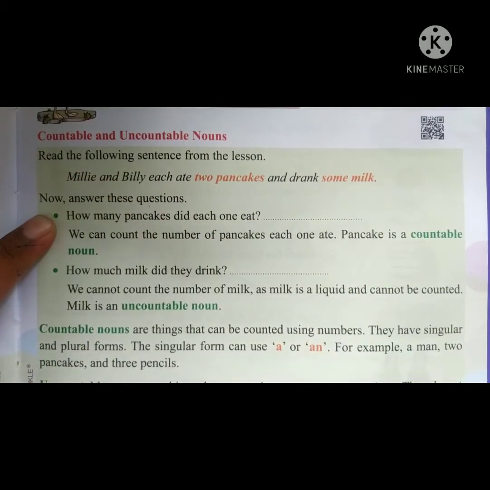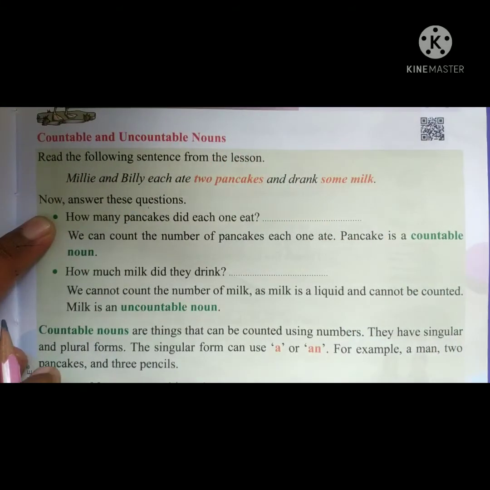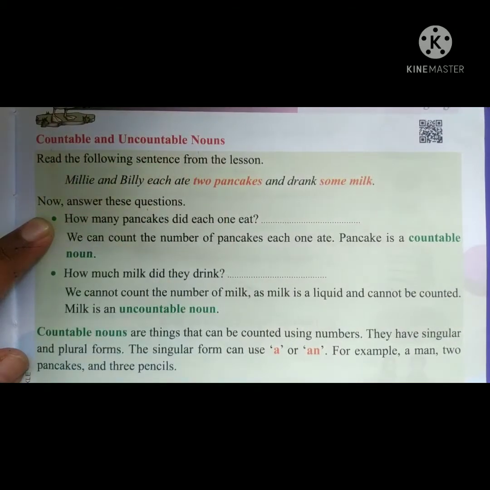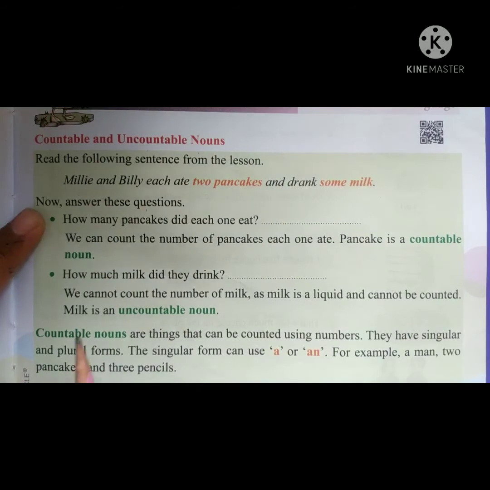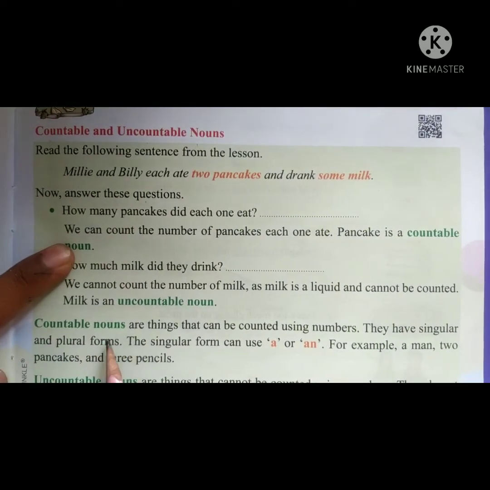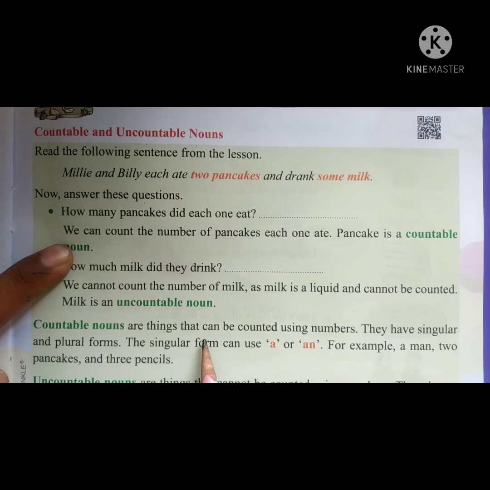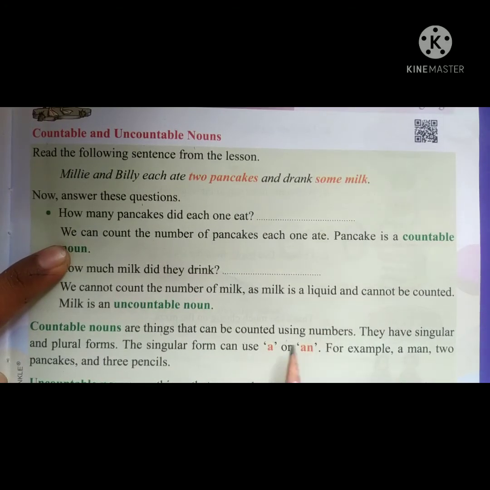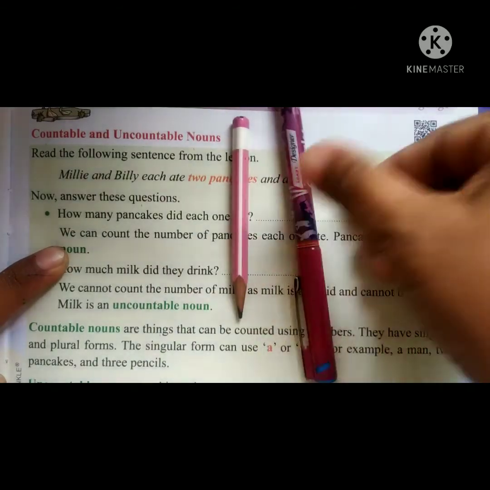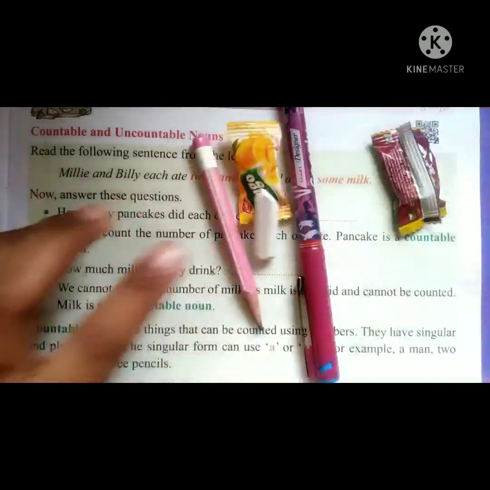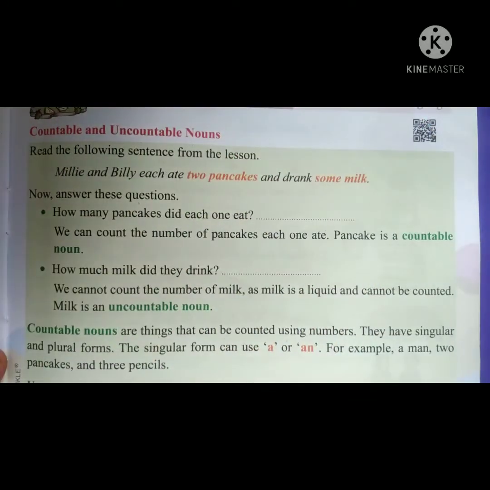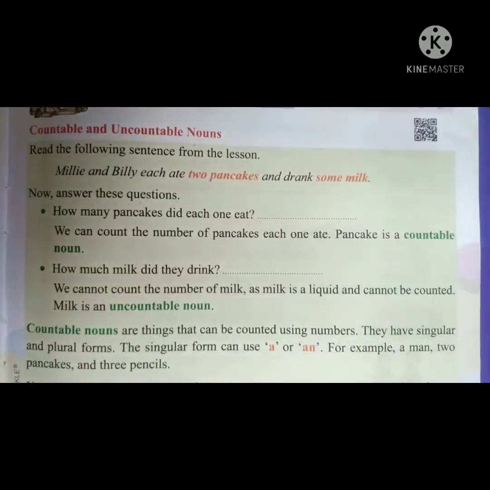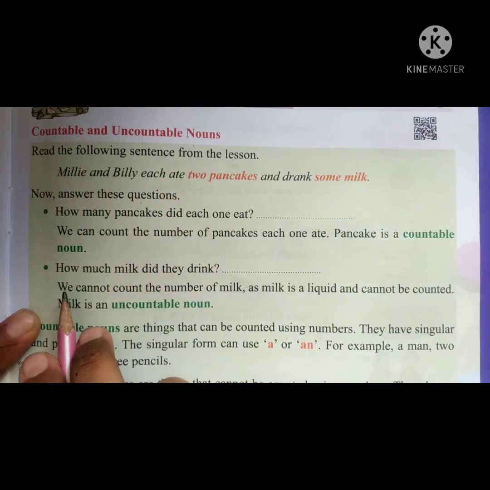Children, earlier we have learnt about nouns. Today we are going to learn about countable and uncountable nouns. What do you mean by countable noun? Countable nouns are things that can be counted using numbers. Okay, we can count like one pencil, one pen, two chocolates, one chalk piece. Okay, like this. But we can't count the water. It is uncountable.